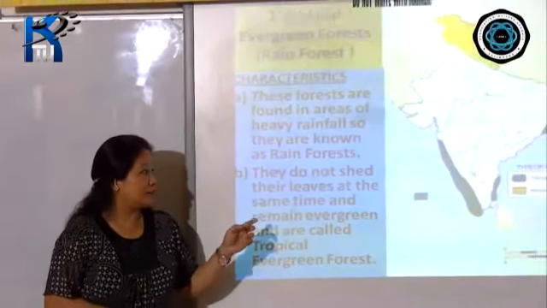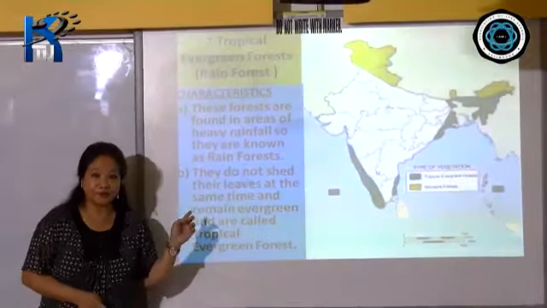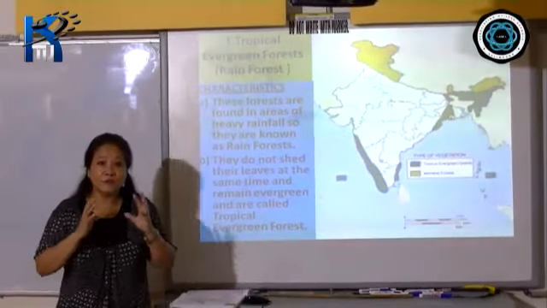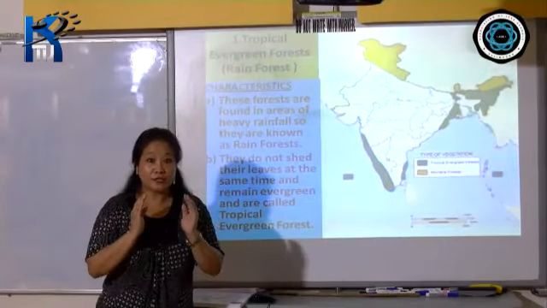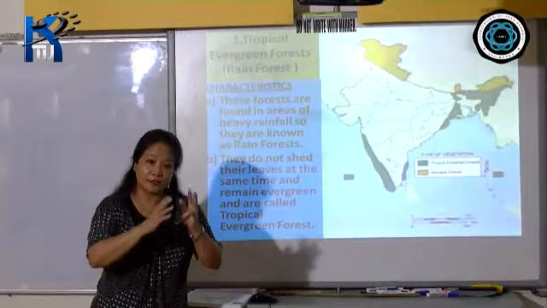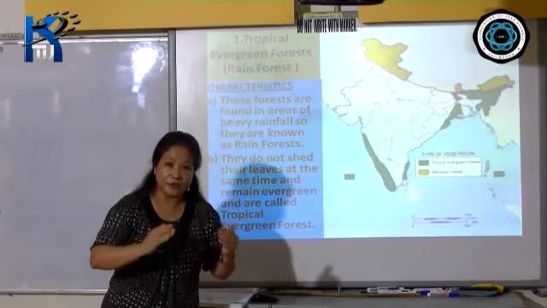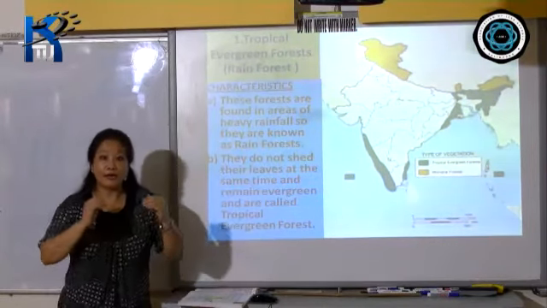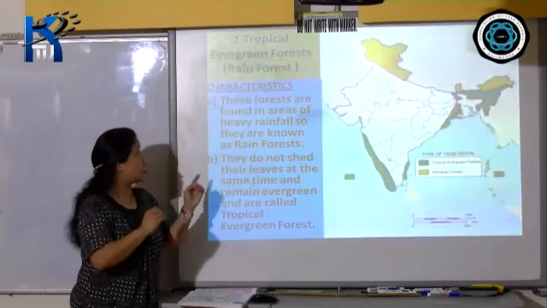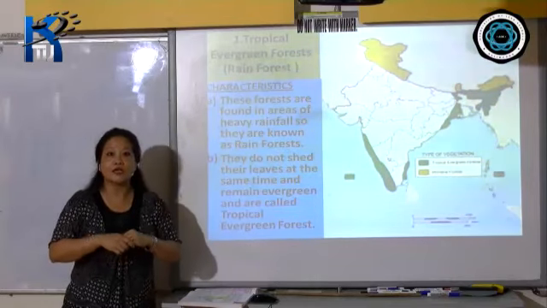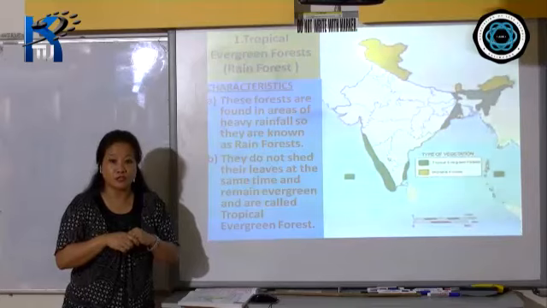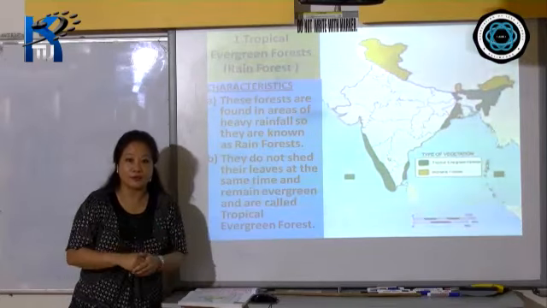And apart from that, though I have not mentioned there, these forests are found in mixed stands, all right? So the same variety is not found in the same place. So mixed variety of trees are found. So economic exploitation of the tropical evergreen forest is quite difficult compared to the deciduous monsoon forest. We'll come to that, right?